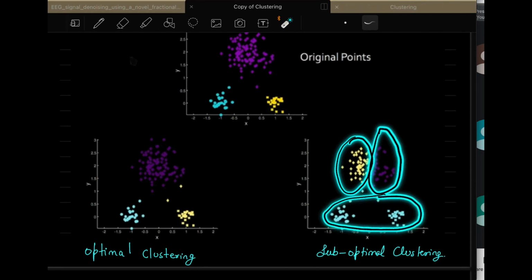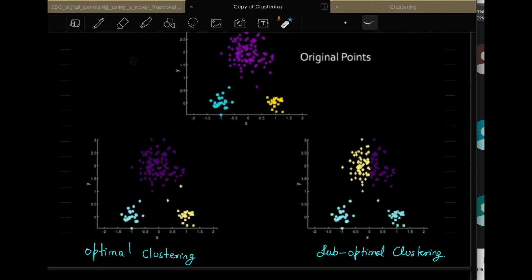You already know that this is not the proper clustering, because the clusters have to be something like this. So this type of clustering is called suboptimal clustering, because the clusters formed here are not optimal. It is something like this.